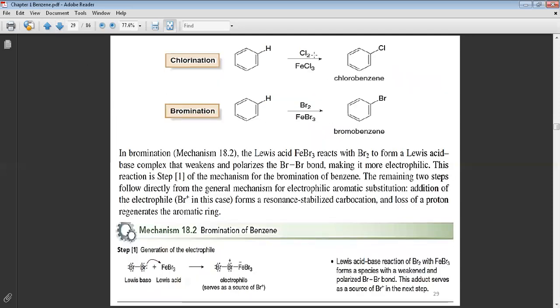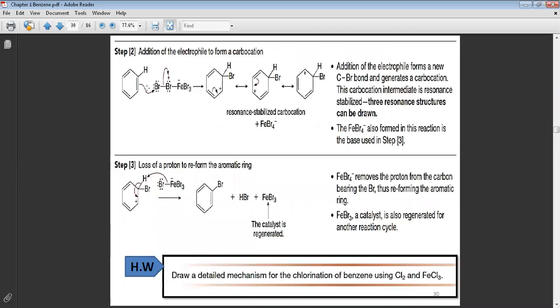Now, look, in general, this is the chlorination. If I say to you chlorination of benzene, you say benzene ring, Cl2, Lewis acid FeCl3, it will give you chlorobenzene. Okay? If I say bromination, Br2, FeBr3, bromobenzene. The mechanism is the same mechanism. Look at the mechanism here. The pi bond opens to attack the Br to give you the carbocation, with 3 resonance structures, 1, 2, 3. And finally, the nucleophile attacks the proton to give you the resonance structure again. Okay, I explain step by step.